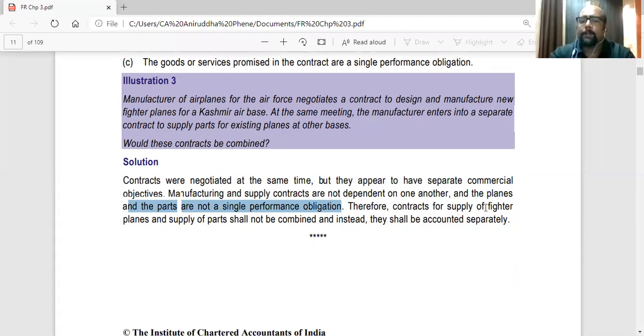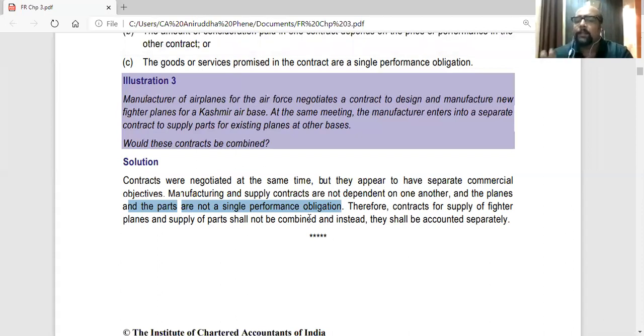Therefore, the contracts for supply of fighter planes and supply of parts shall not be combined, and instead they should be accounted separately. So they are not forming a single performance obligation. Neither are the objectives similar. The objectives would have been similar if, for example, all the contracts are talking about supplying parts or all the contracts are talking about making planes, then they would have clubbed together. Otherwise not.